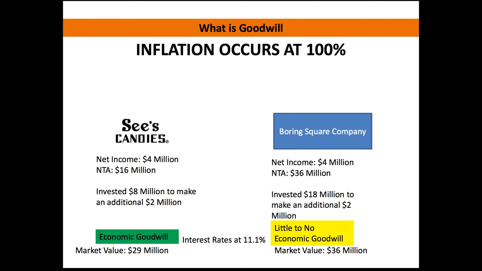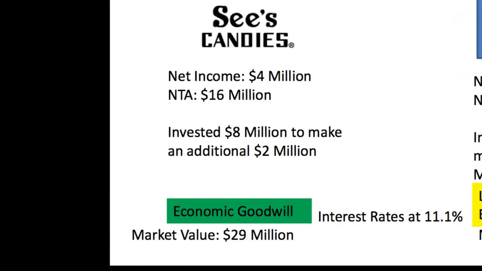Let's assume that inflation occurs right now at 100%. Okay, so we went from the last scenario to this scenario, and between those two scenarios we have 100% inflation. Now when that occurs with See's Candy, let's go over there and look at them first. If you remember, the net income on the previous slide was $2 million. Now it's $4 million because we had 100% inflation occur. And when that happens, Buffett says not only are you making double the net income, but you have to double your net tangible assets.